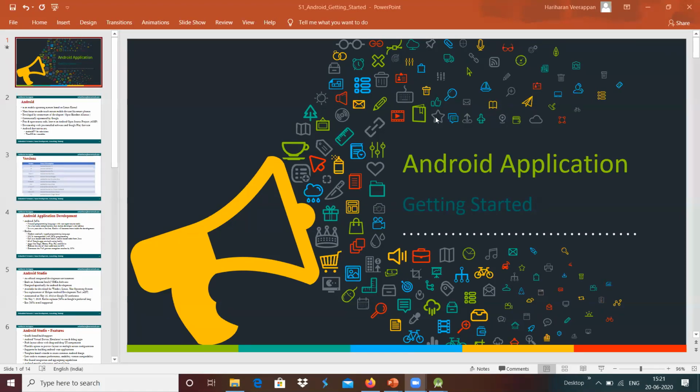Here we will see a simple Android application, and how we can get started with Android application development. Using the Android Studio environment, how can we get started with the development? That we will see over here. And in order to get started, I just wanted to give a brief introduction about Android.